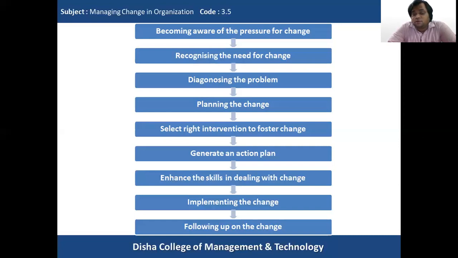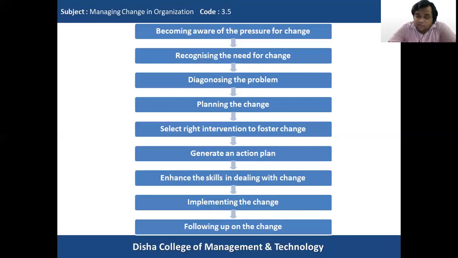So not only do we have to see that the change is implemented, we have to see that the implementation of change is bringing about the results that we were anticipating. So we have to follow up upon the change. We have to see if there are any other problems in the implementation of change.